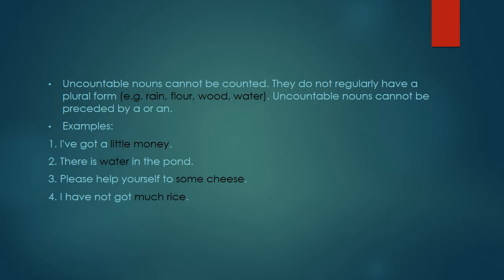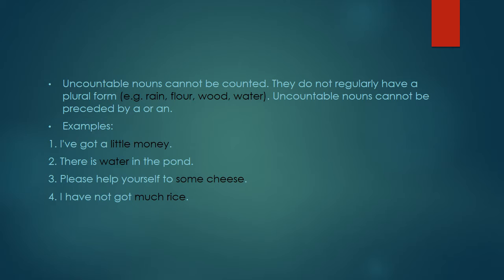Uncountable nouns cannot be counted. They do not regularly have a plural form. For example, rain, floor, wood, water. Uncountable nouns cannot be preceded by a or an. Uncountable nouns को हम count नहीं कर सकते और इनकी plural form नहीं होती. They are always used in singular form.